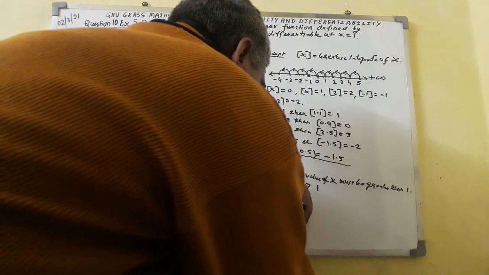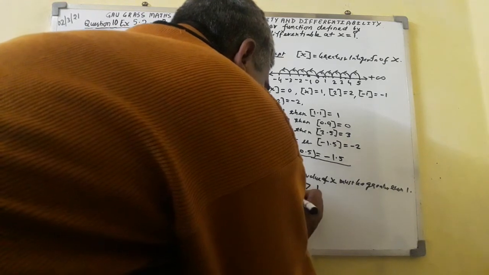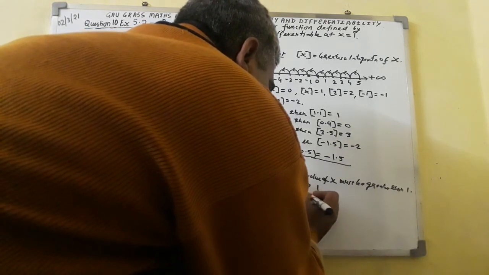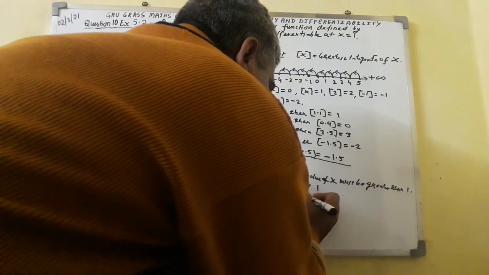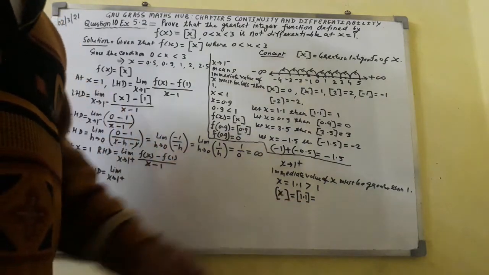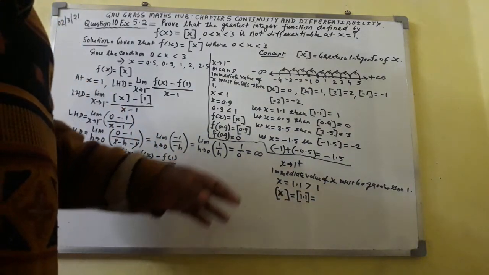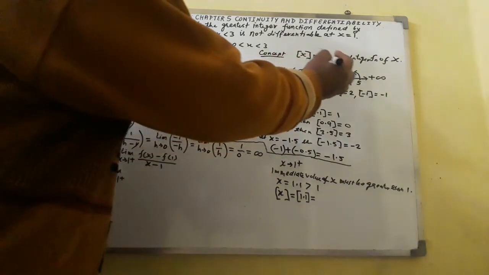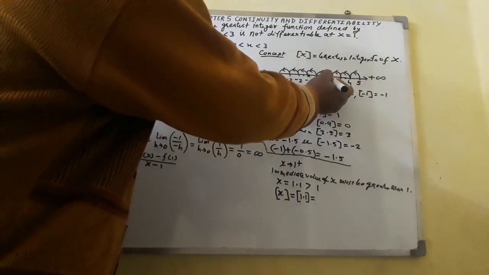If I take the greatest integer function of x, it comes out to be the greatest integer function of 1.1. You can see on the number line where 1.1 will lie. On the number line, 1.1 lies at this place.